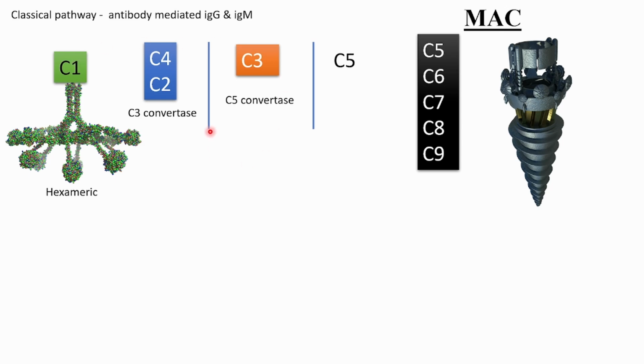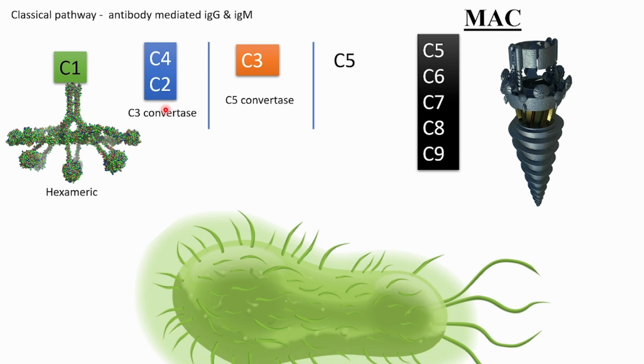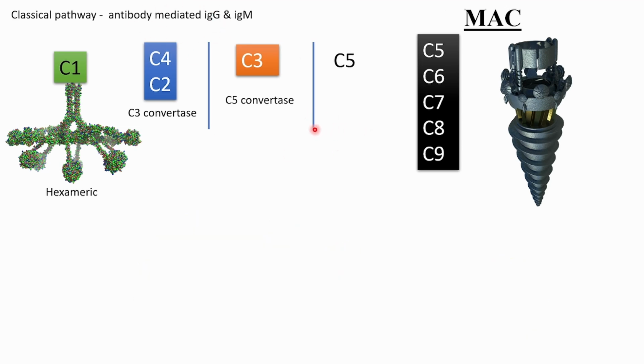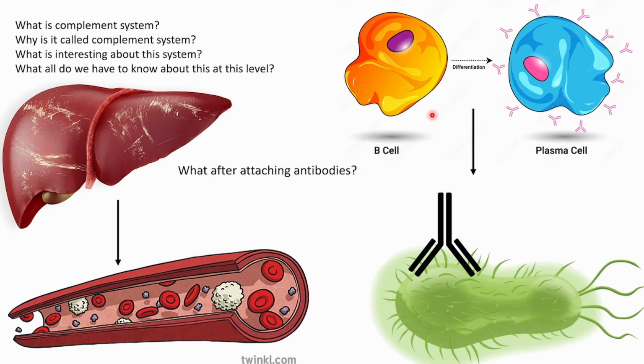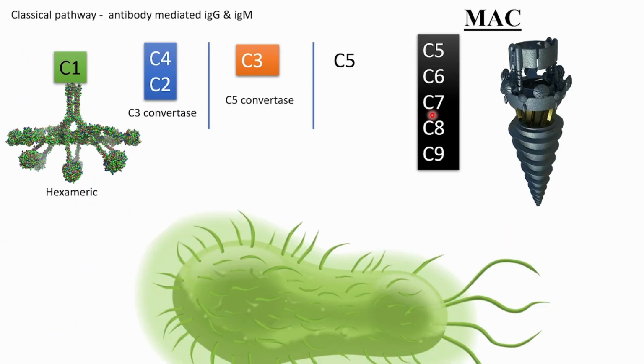Okay, now let's bring a bacteria. After this bacteria has entered the body, do you think all this complement will go and attack it? No. Why? Because I've already said that this is the classical pathway. What do we need in the classical pathway? Antibody, because this is antibody mediated. So we need an antibody, and where is that antibody coming from? Here, from the plasma cell, B cell. So let's get an antibody.